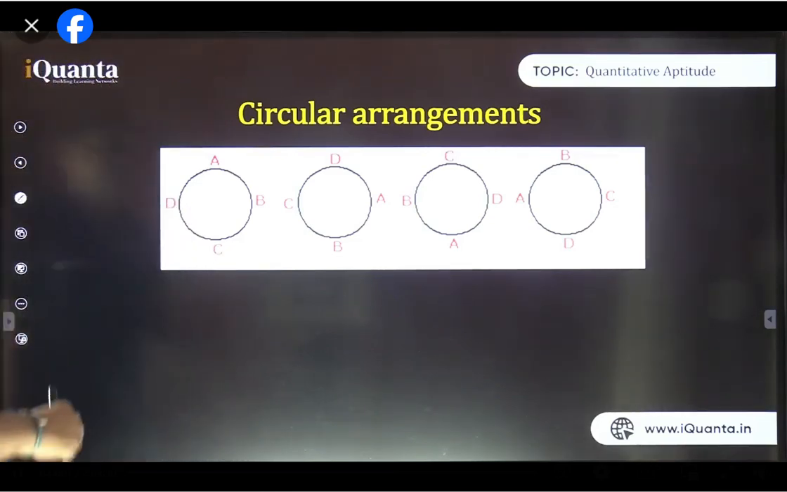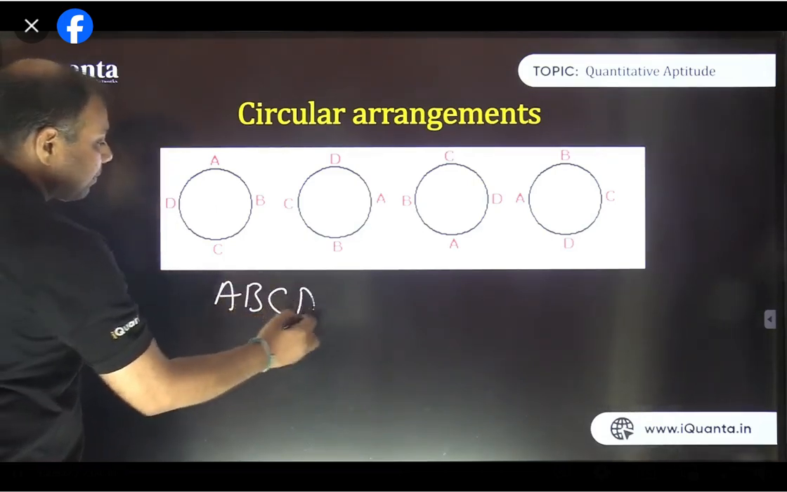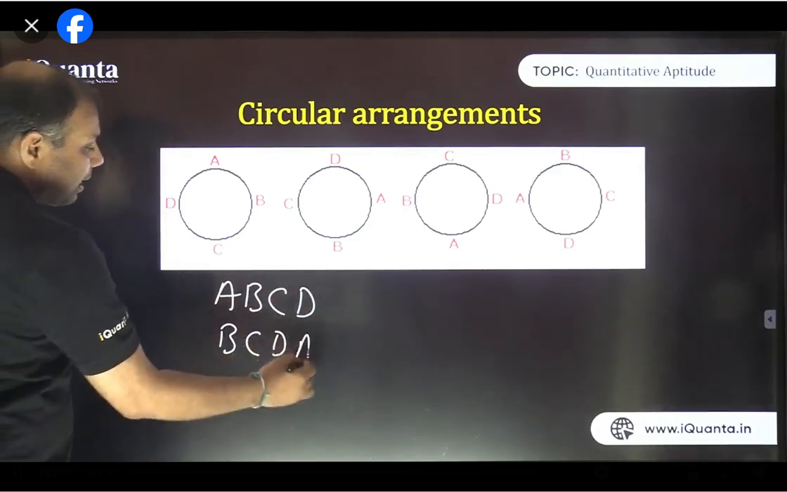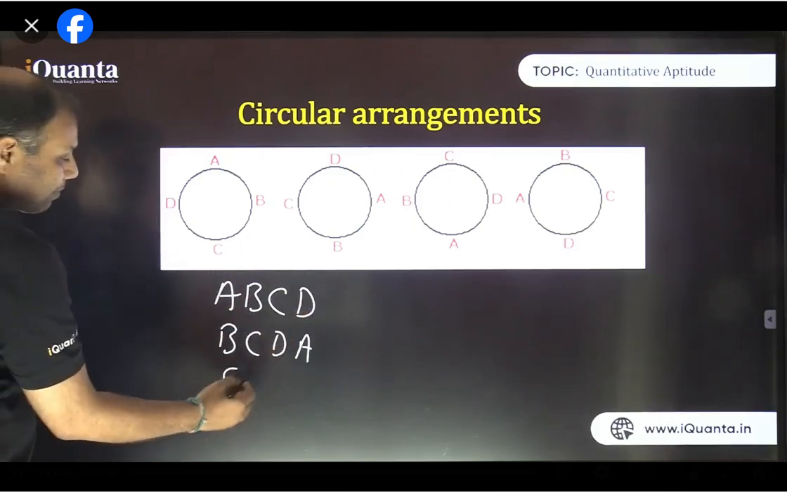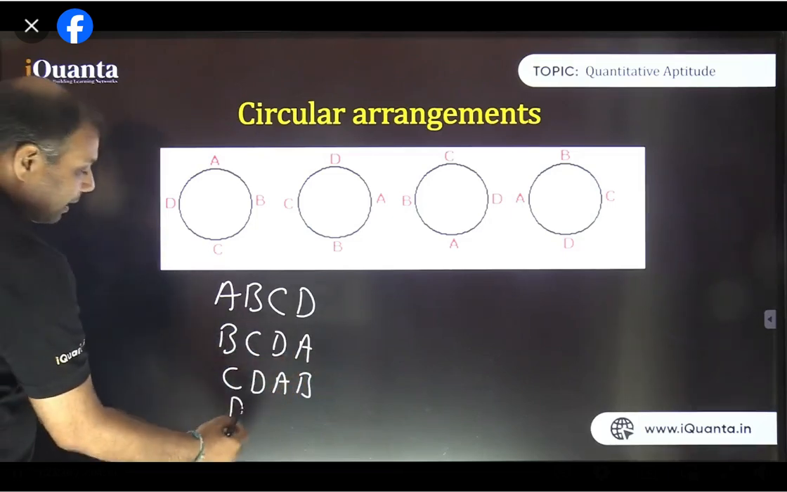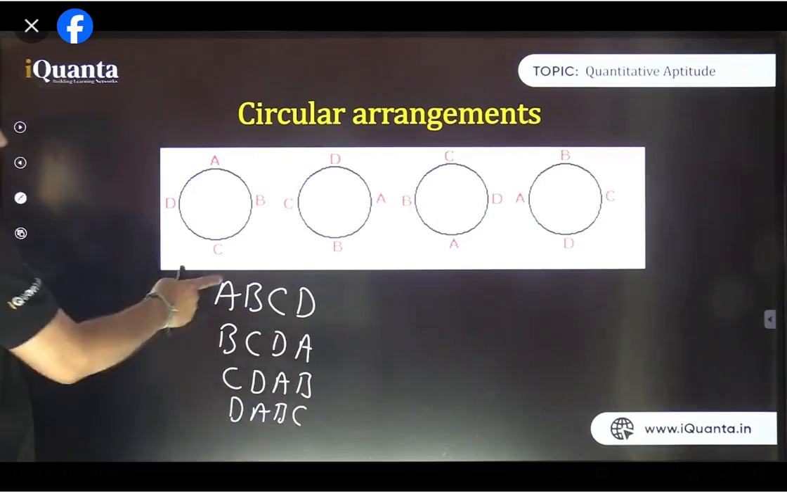In case of factorial arrangement, अगर हम इनको एक line में arrange करते, if you are arranging these 4 persons in a line, starting from let's say here, so if I write A, B, C, D, then if I take this A at the end there, so B, C, D, A. If I take B also at the end, it becomes C, D, A, B. And I take this C also at the back there, it becomes D, A, B, C. And if I take D also back there, it will be again same, A, B, C, D.